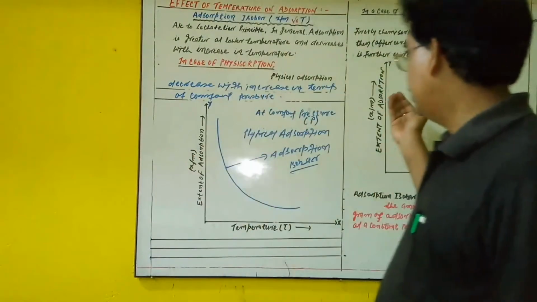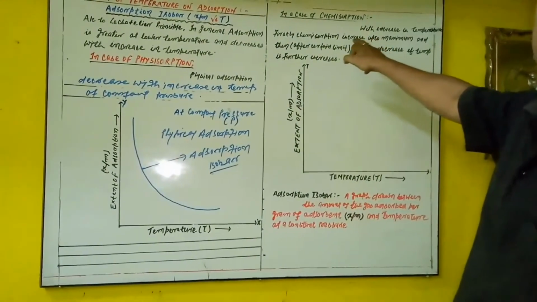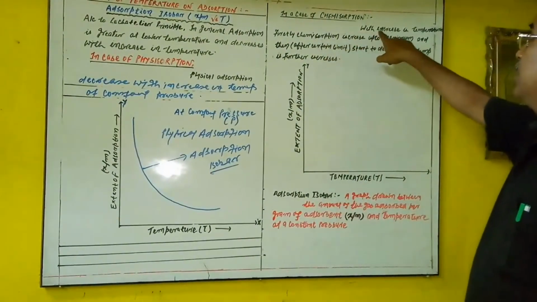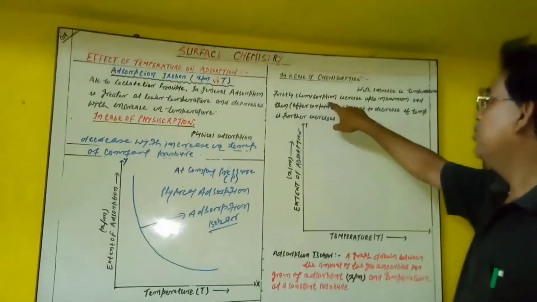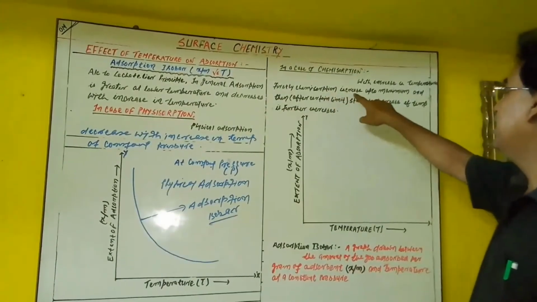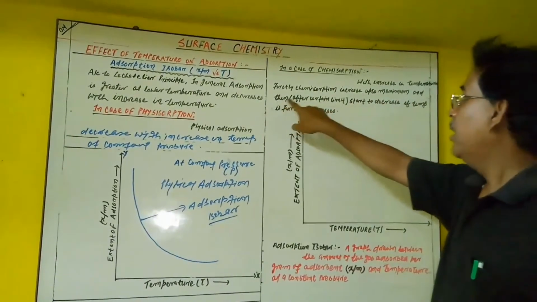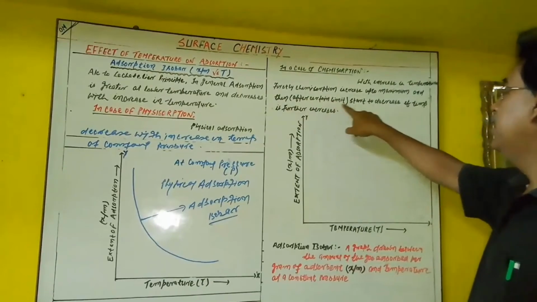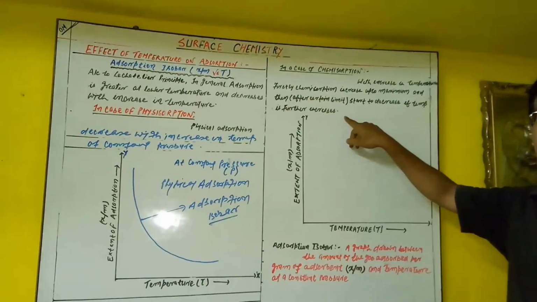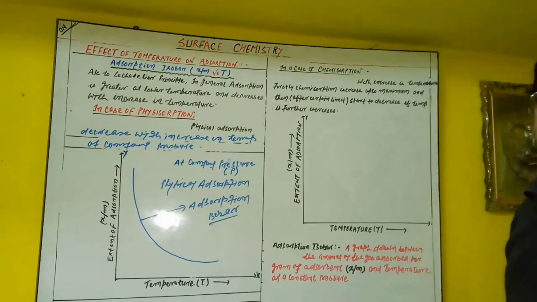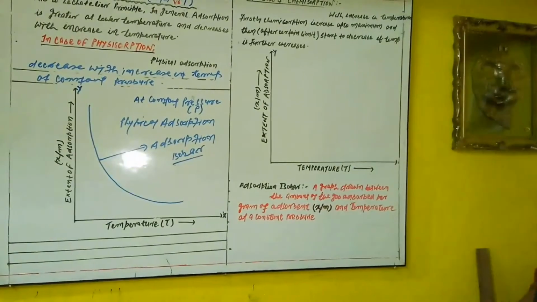So you will see here, in the case of chemical adsorption, with increase in temperature in general, firstly chemical adsorption increases up to the maximum, and then after a certain limit it starts to decrease if temperature is further increased. So it must be different from physical adsorption. Now you see here the graph of chemical adsorption.